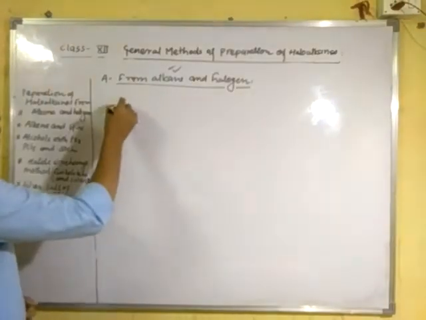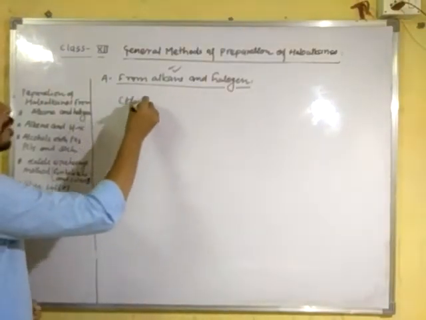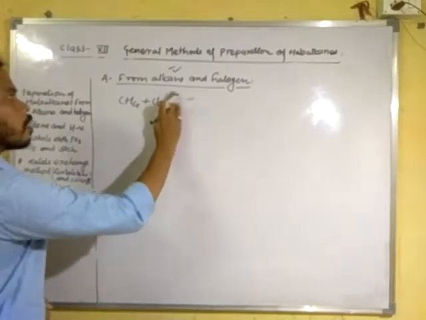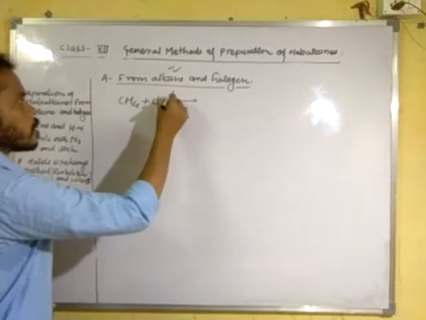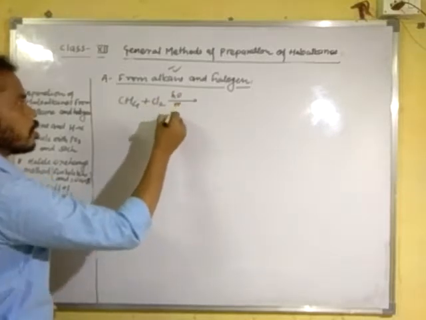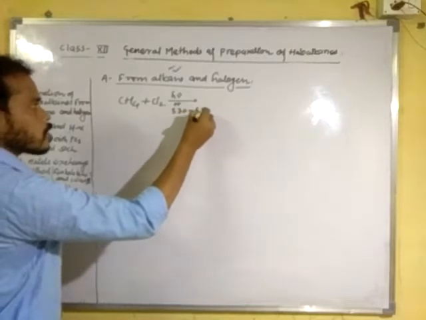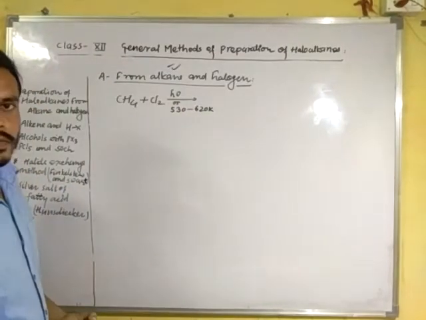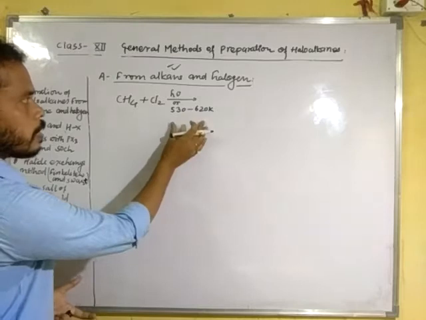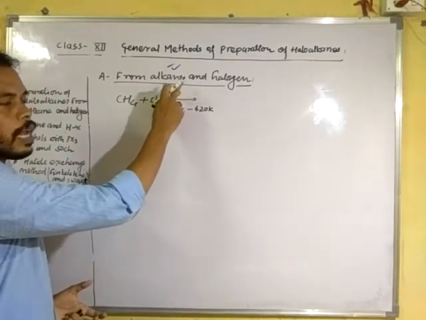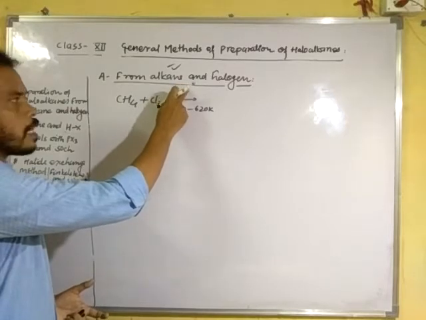Clear? Suppose we have methane and it is treated with chlorine in the presence of sunlight, or at a temperature of 530 to 620 Kelvin. Between this temperature or in the presence of sunlight, this indicates the photon of sunlight.